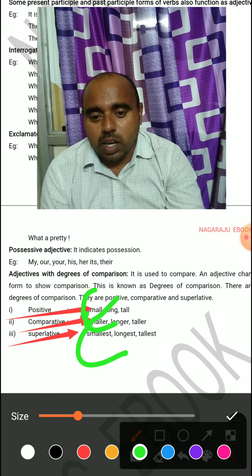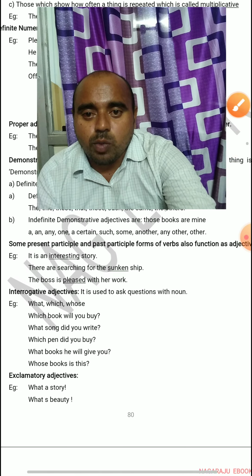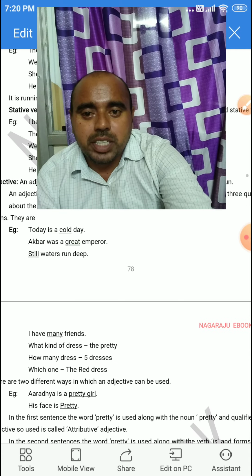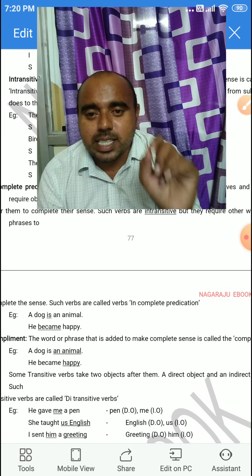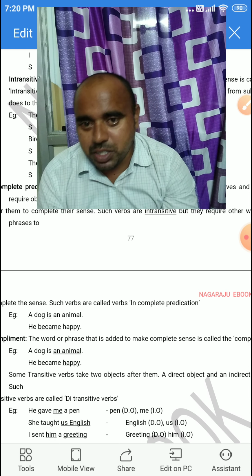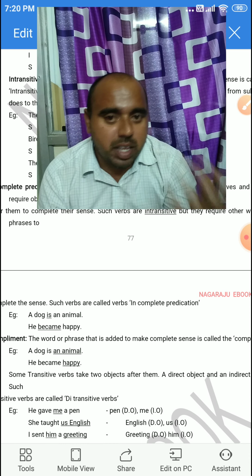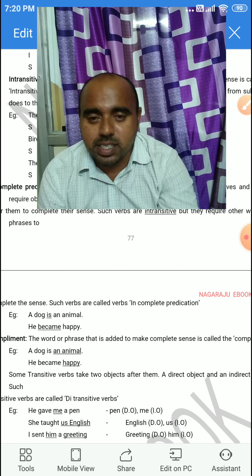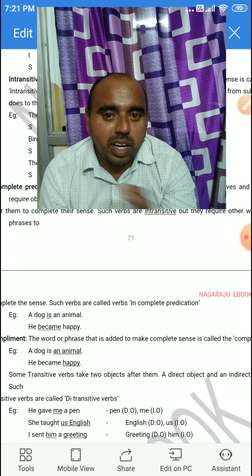Okay, my dears. I hope you have understood what this is exactly. Let us remind ourselves that adjectives are followed by a noun, and adjectives describe a noun, pronoun or another adjective. Adjectives qualify a noun or pronoun or another adjective. Adjectives mainly come in kinds about state, statement and interrogative.